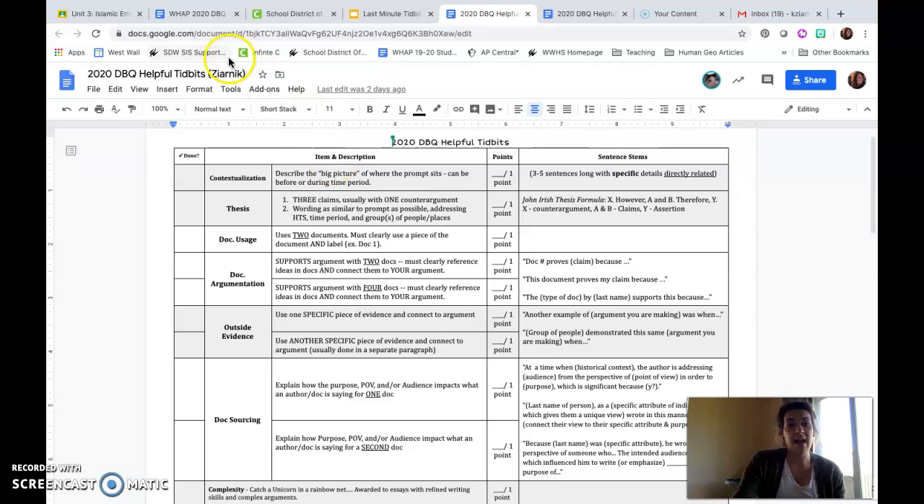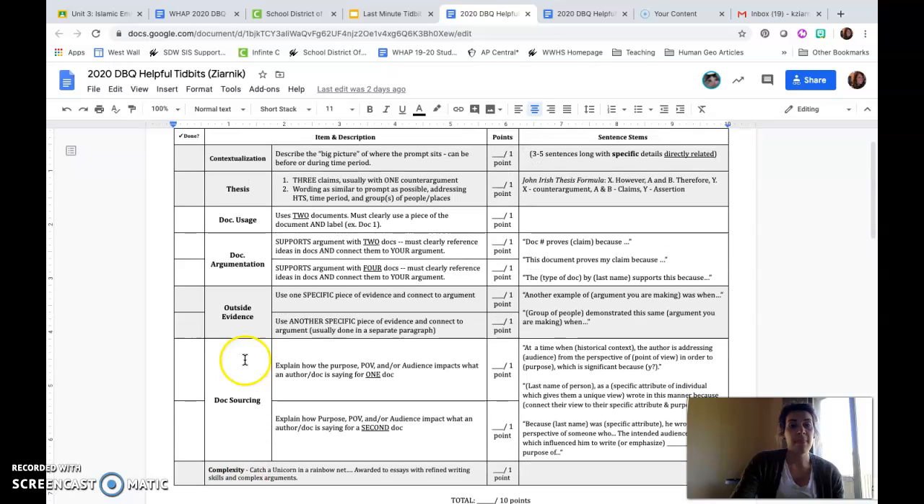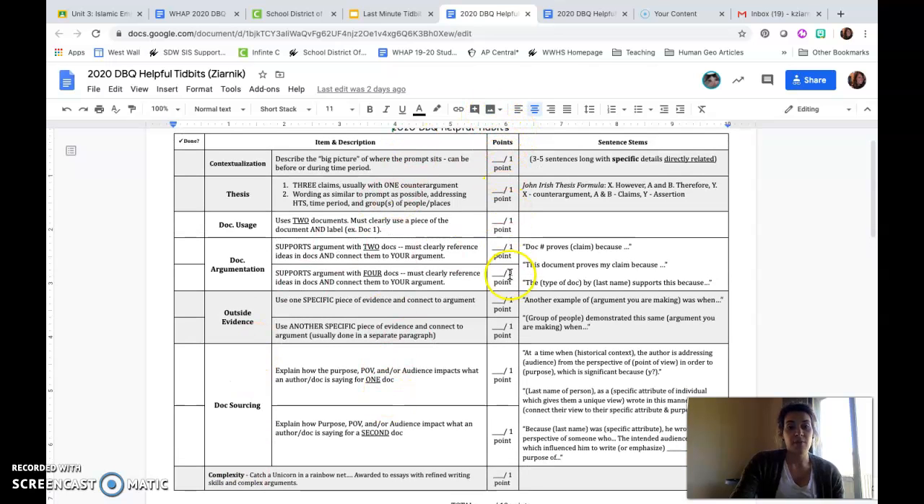But the one that I have for you, because it's shared with all of you, would be considered part of plagiarism. So please make sure you go and make a copy if you choose to use this. With that being said, this tells you every single thing that you should have within your essay: contextualization, thesis, document usage, argumentation, outside evidence, sourcing, and complexity, in addition to a description and how many points you are awarded for each of these things.